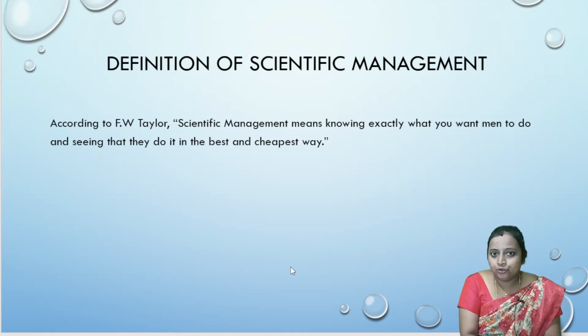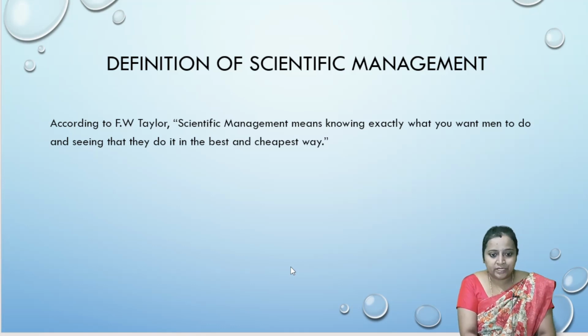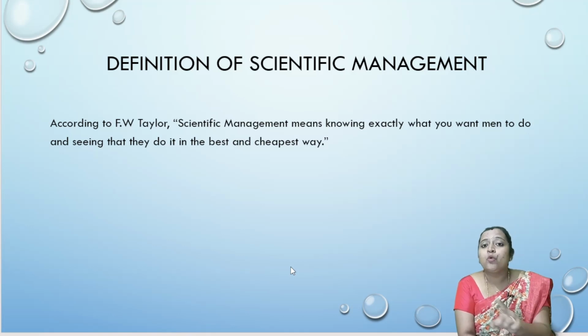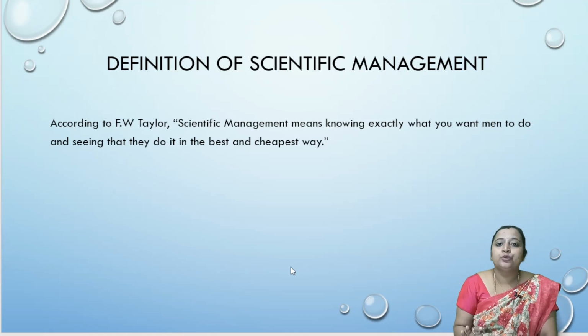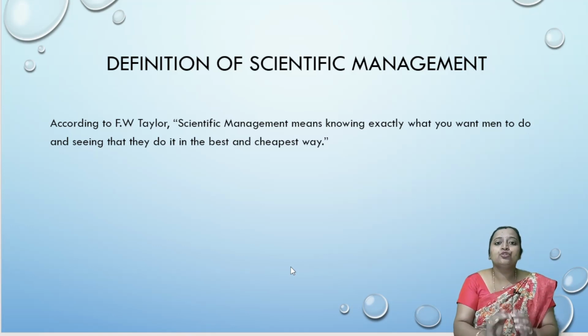As I already told you, according to Frederick Winslow Taylor, scientific management means knowing exactly what you want men to do. First, you should know what you want your worker to do, what work he has to do, and see that they do it in the best and the cheapest way. That is his intention, right? So first you should know what your worker has to do and make sure that he is going to do it in the best way.